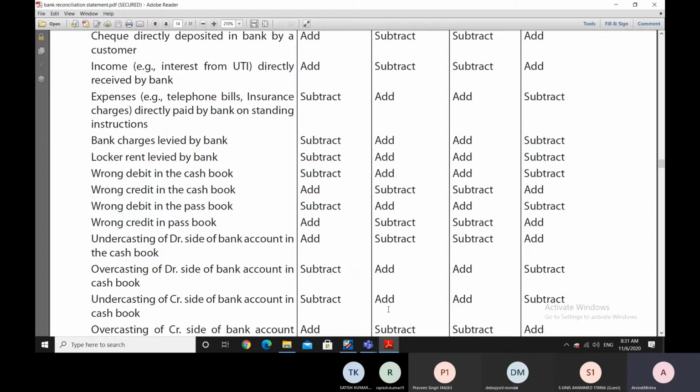Today, being the 6th of November 2020, we are going to deal with the topic Bank Reconciliation Statement as part of our series on bookkeeping and accountancy. And this particular webinar is Bank Reconciliation Statement Part 3.